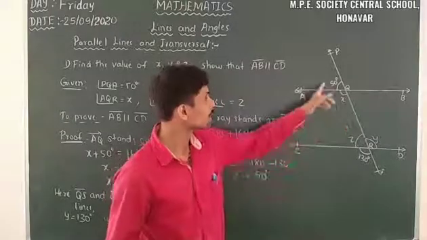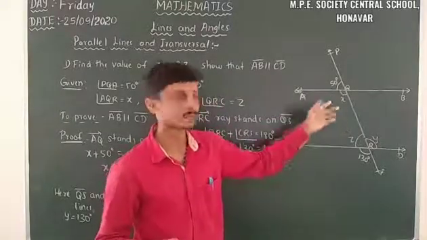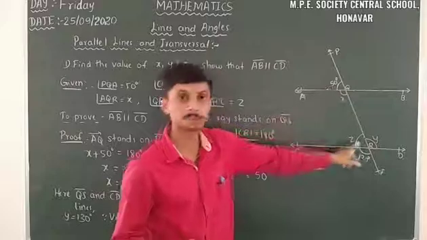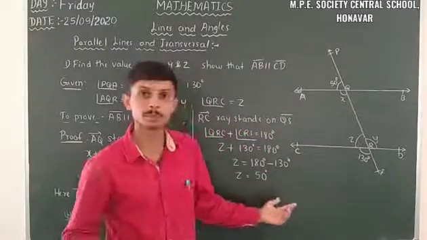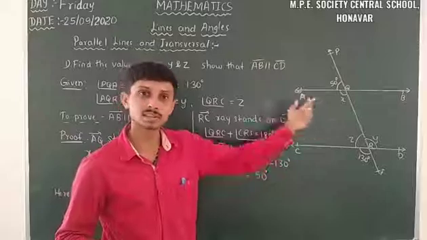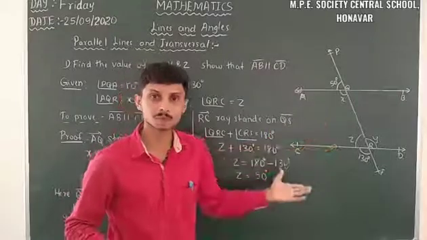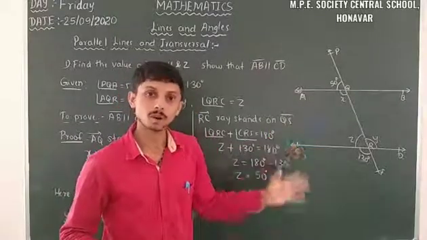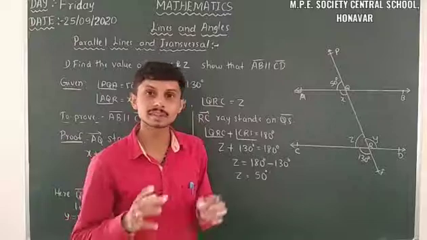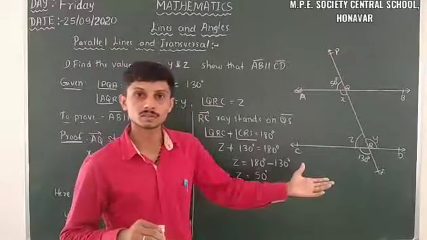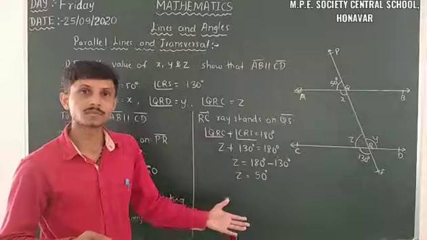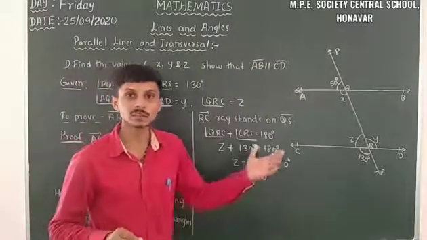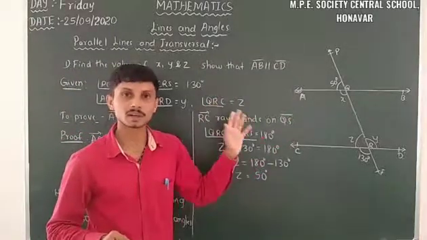Also we have the corresponding angles axiom. Here it is 50 degrees, here it is also 50 degrees. From that also we can take that Z is equal to 50 degrees, so those two corresponding angles are equal. From the converse of the corresponding angles axiom, we have those two lines are parallel. Here x is equal to y. That means from theorem 6.3 we have both the lines are parallel.